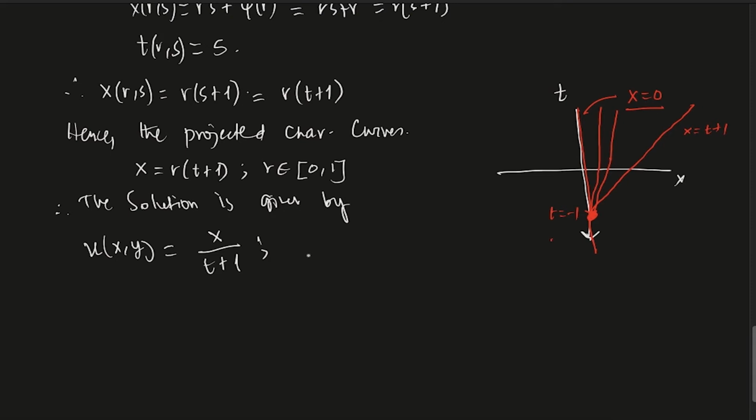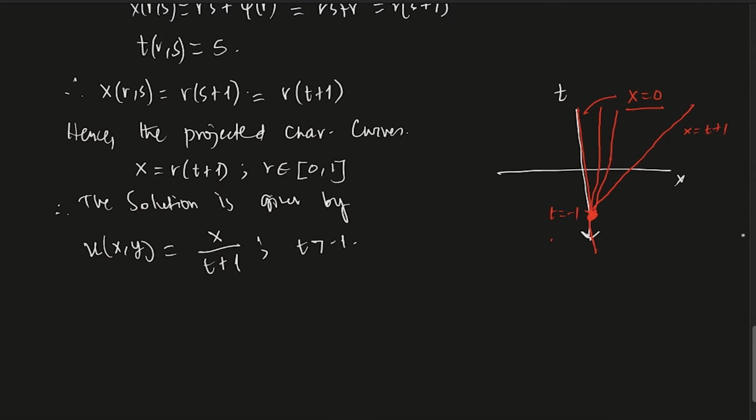That's the solution. This t obviously cannot be minus 1, otherwise this blows up. So t is greater than minus 1.